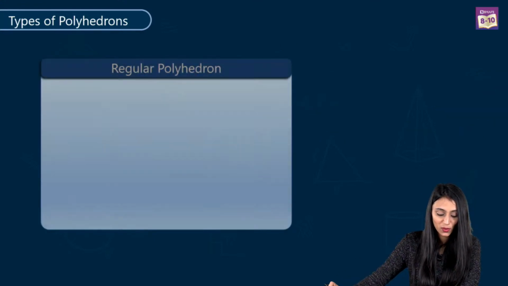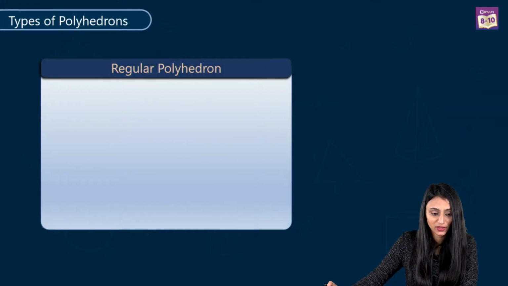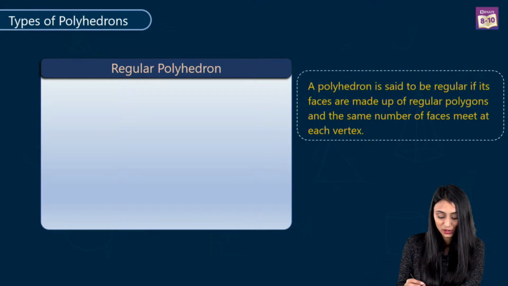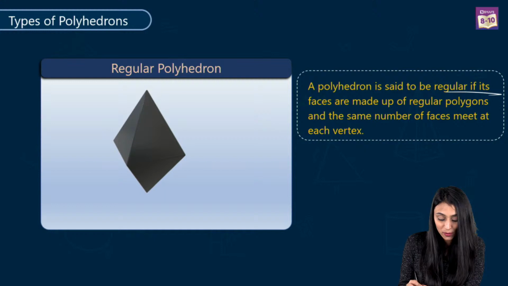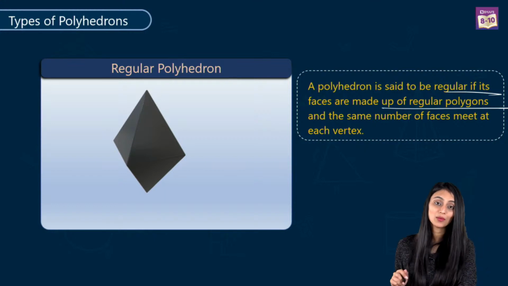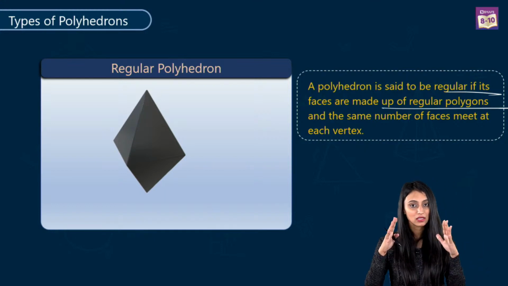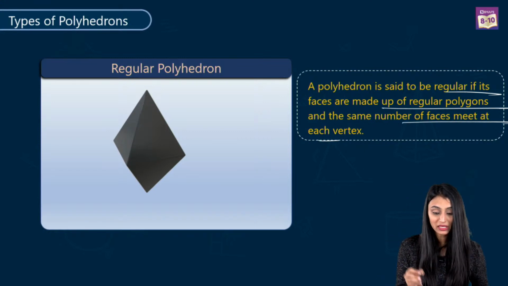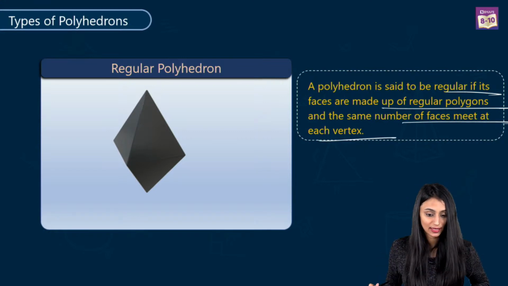Now we will talk about the regular polyhedron. So what is a regular polyhedron? A polyhedron is said to be regular if its faces are made up of regular polygons. By regular polygons, I mean the side lengths would be equal, right? And the same number of faces would meet at each vertex, right?